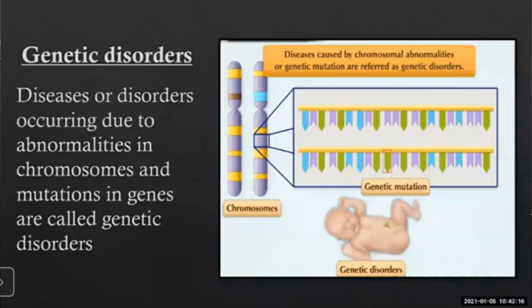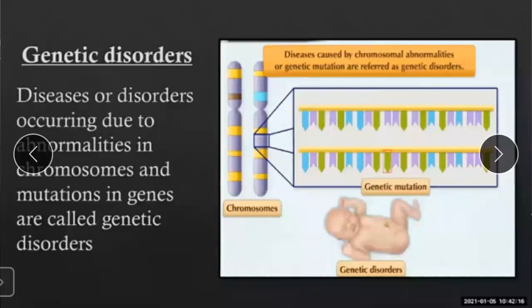Now, moving further to the topic of genetic disorder. What do you mean by genetic disorder? Genetic disorders are caused due to abnormalities in the chromosomes and mutations in genes. What is the definition of genetic disorder? Diseases or disorders occurring due to abnormalities in chromosomes or mutation in genes are called what?